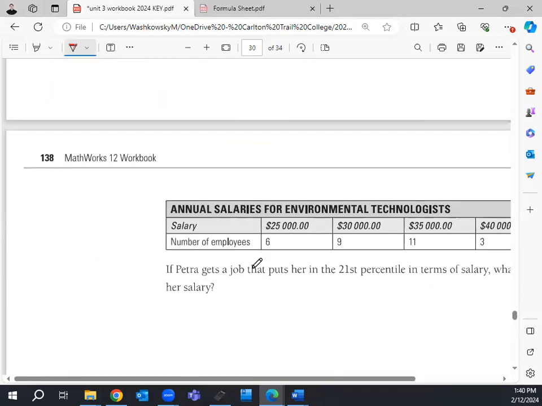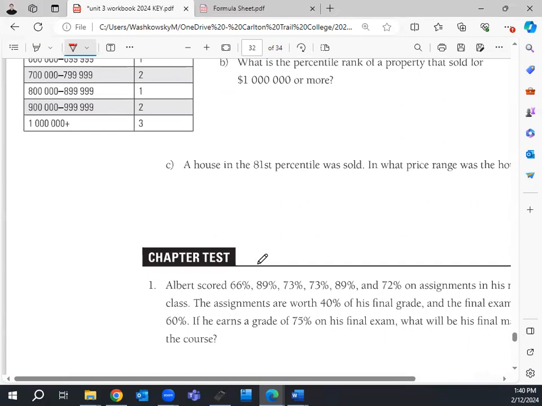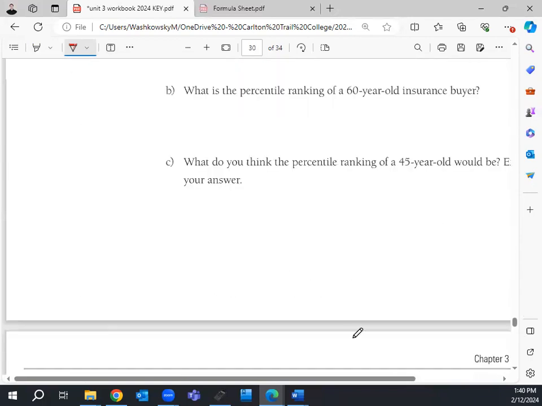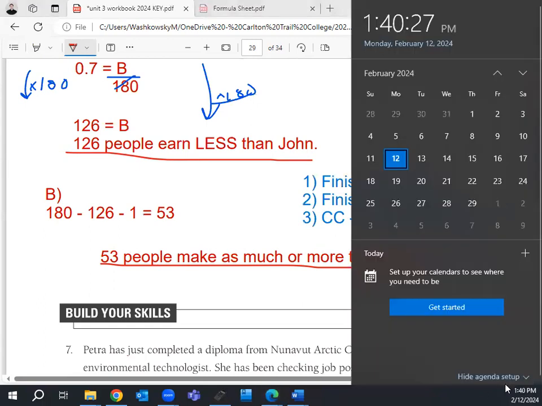So what you do is you get time to finish the booklet, and there's a chapter test down here as well, which would be a really good reminder for you. So there are the booklets to finish up. There was that assignment that was given out on Friday, so you have time to finish that. And I think we're going to have a concept check at the end of Tuesday. I might move it to the start of Wednesday, but I'm trying to keep it to Tuesday because I want to get as much of the next unit done as possible.